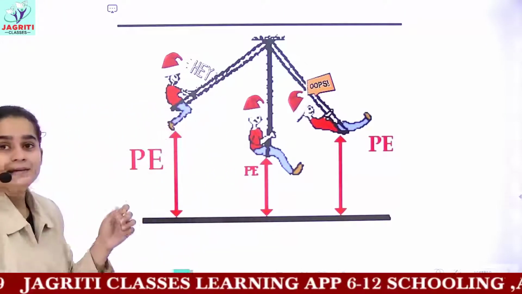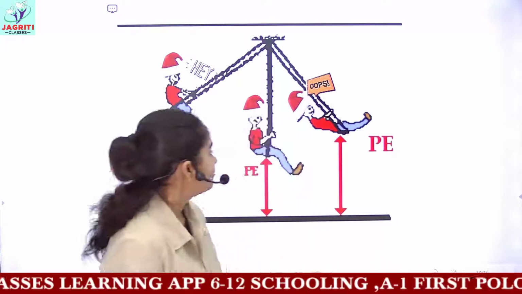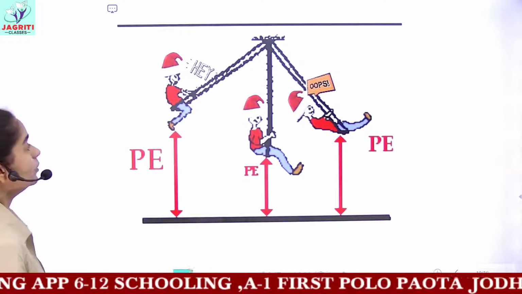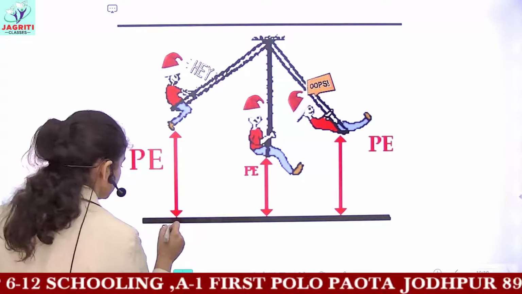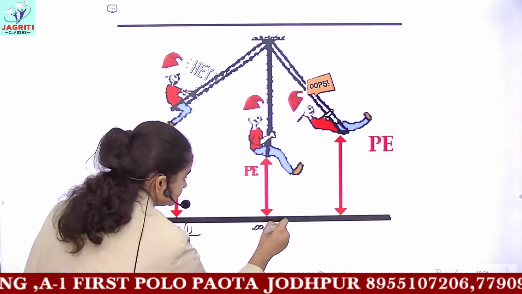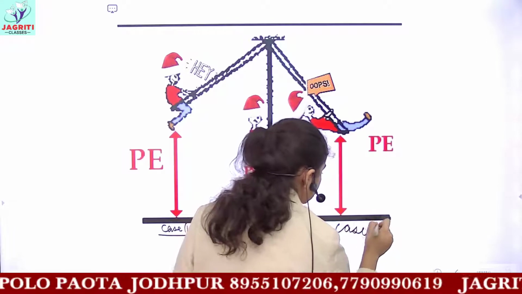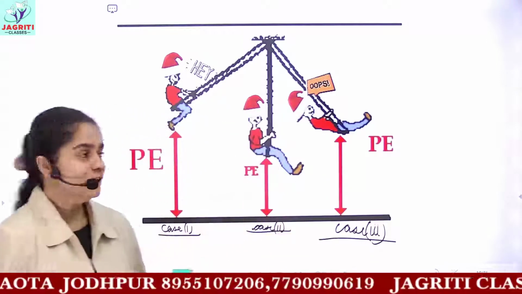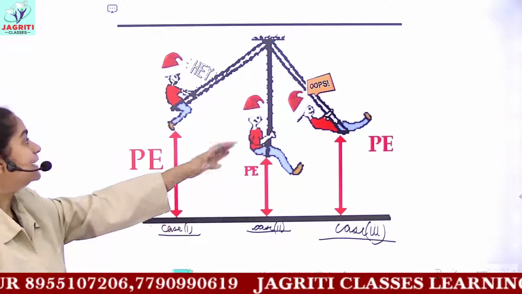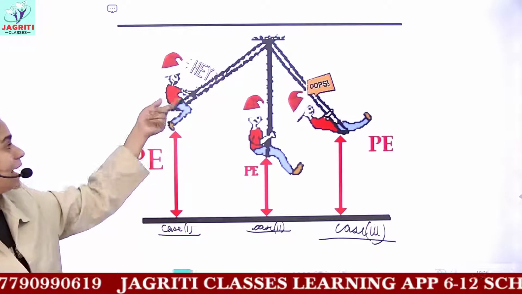Now see, next in the picture what you have, here you have to calculate. After this we'll deal with the other concepts. Here you have to calculate which case, let's suppose this is case 1, then this is case 2nd, and this is case 3rd. So you have 3 cases in which a cartoon character basically is moving on a swing. So in the first case he has a position.